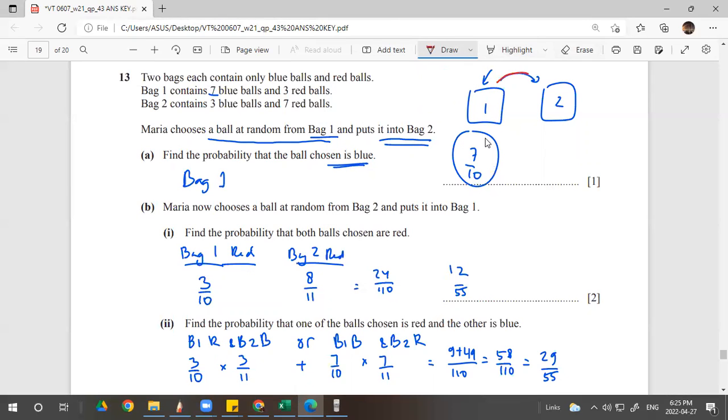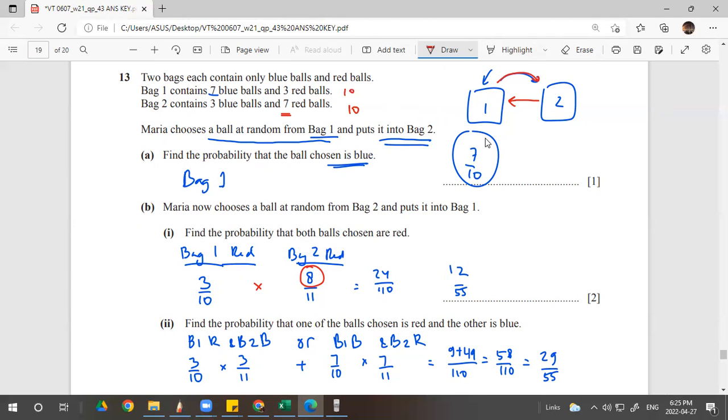B. Maria now chooses a ball at random from bag 2 and puts it back into bag 1. After Maria does this, the second way, go back. Crazy, man. Both balls chosen are red. So bag 1 taken red, right? Taken red, so 3 out of 10. And you multiply by bag 2 red again. So if Maria picked red from bag 1, the red balls in bag 2 are added up, not 7 anymore, but 8, right? Over the total amount of balls in bag 2, which becomes 11. Can you imagine, bag 1 goes to bag 2, so bag 2 adds 1 ball, right? 11, not 10 anymore.